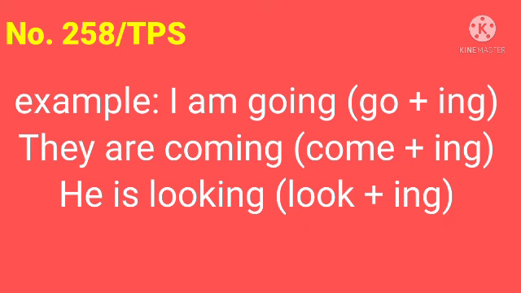In the present indefinite tense there is no am. If you are using am, then no main verb can be used there. But here you will use the main verb, and with the main verb you always have to add ing. I am go plus ing. This means going. Understand? I am going to market.